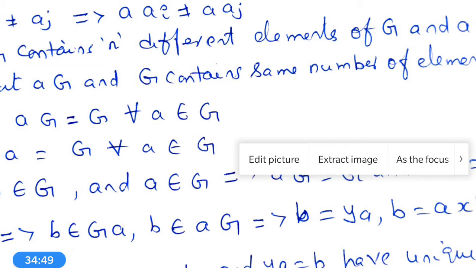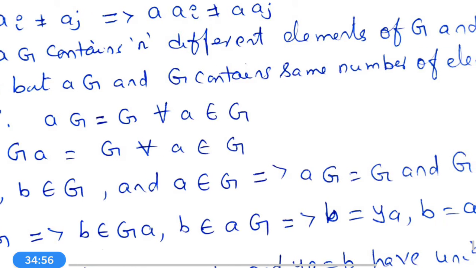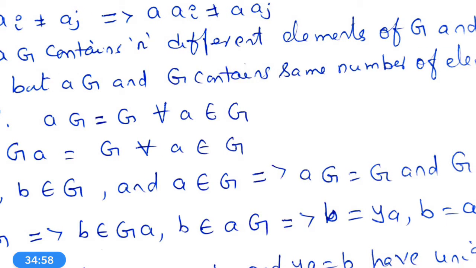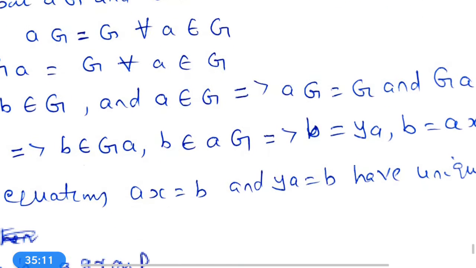Then it can be written as: for A belongs to G, B belongs to G, AG is equal to G, and B belongs to AG implies there exists X in G such that AX is equal to B, and similarly B is equal to YA.